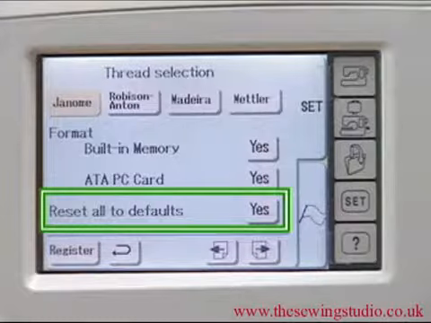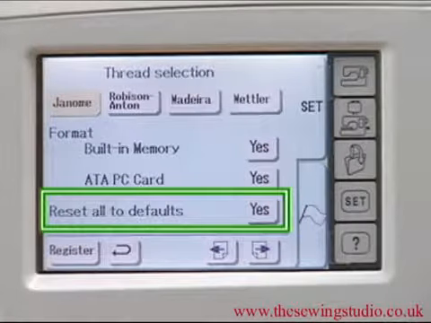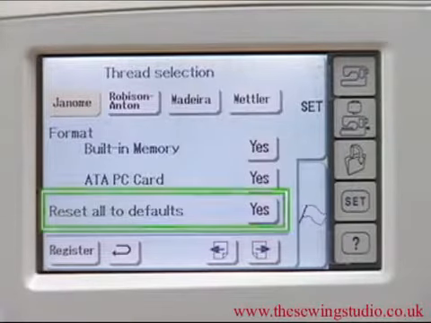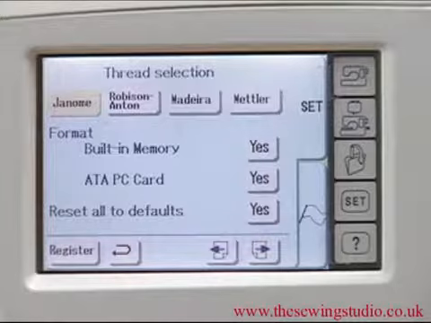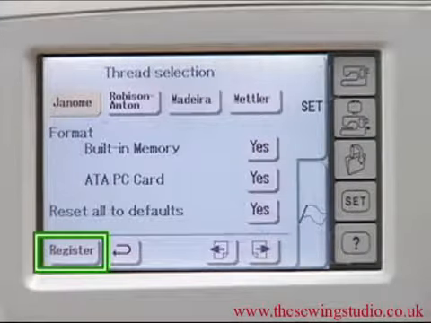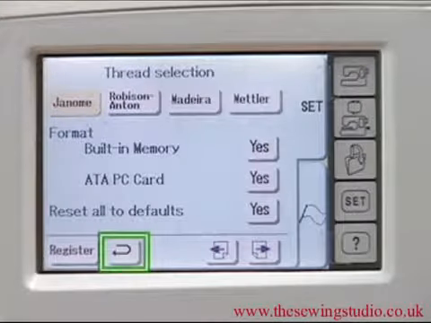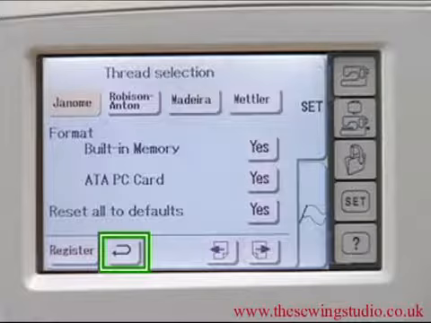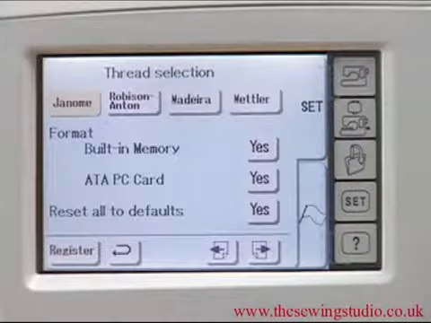Reset all to defaults. This allows you to reset your machine to the same settings as when you purchased it except for the language setting. Register. After setting your preferences, press the Register key. If you press the Return key, your machine will return to the previous screen without registering the settings.